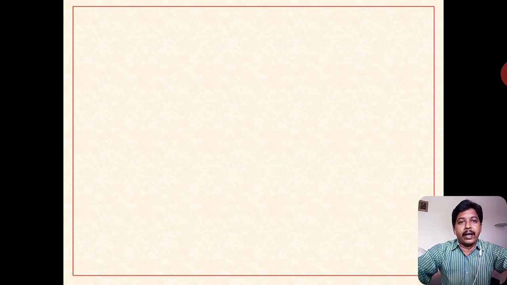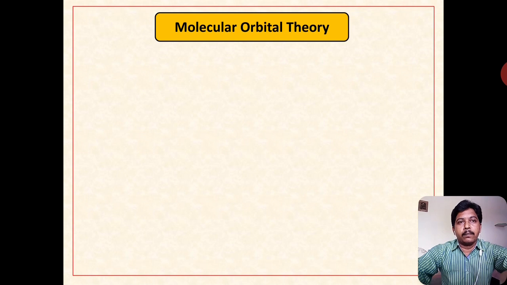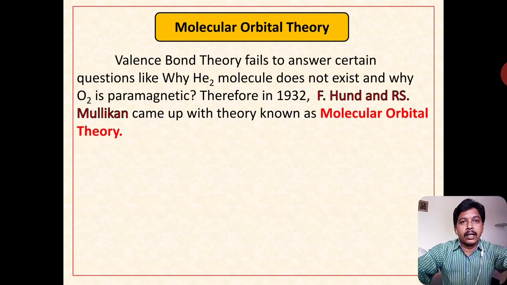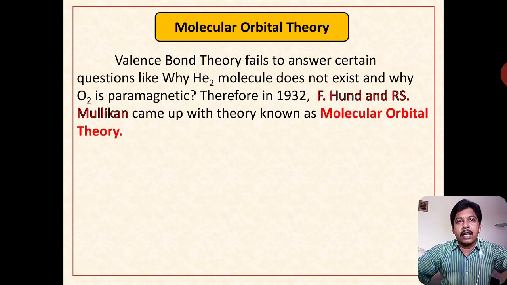In today's session, I want to explain a very important and wonderful concept, molecular orbital theory. In intermediate, we have learned the concept of valence bond theory. Before going into details, valence bond theory has to be explained. In general, valence bond theory is a chemical bond theory that explains the chemical bonding between two atoms.